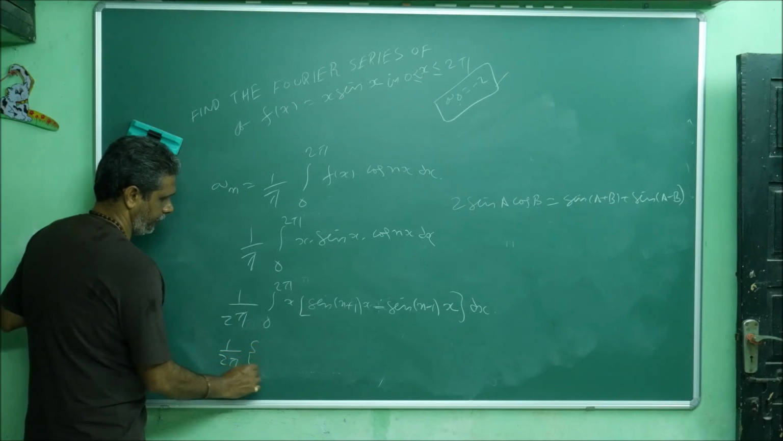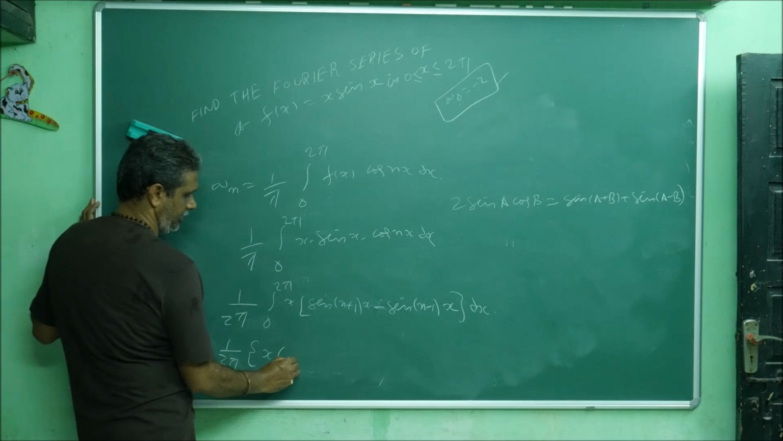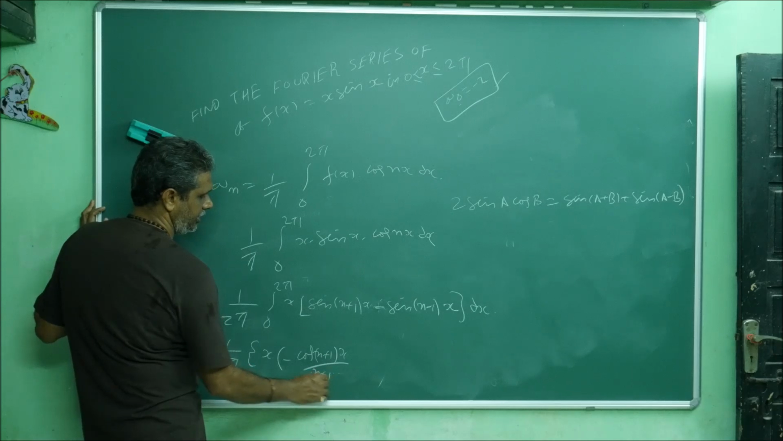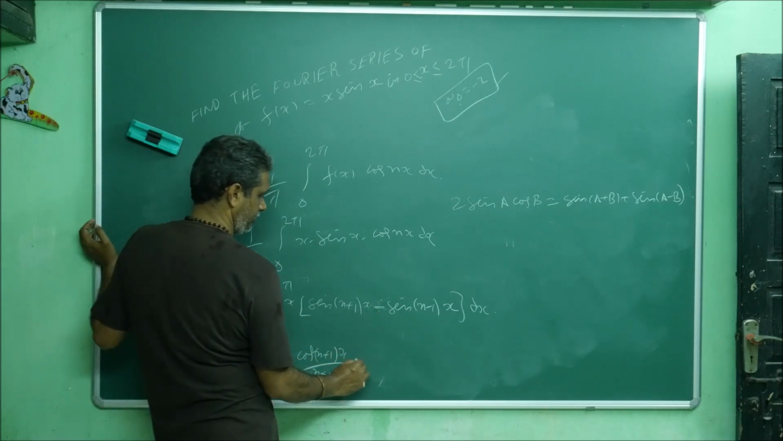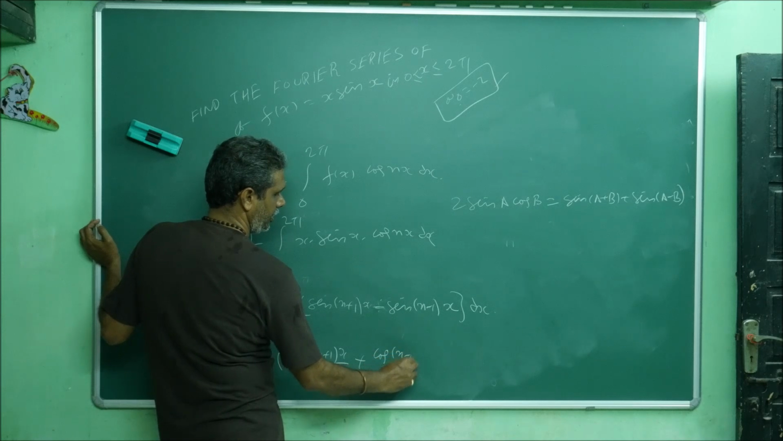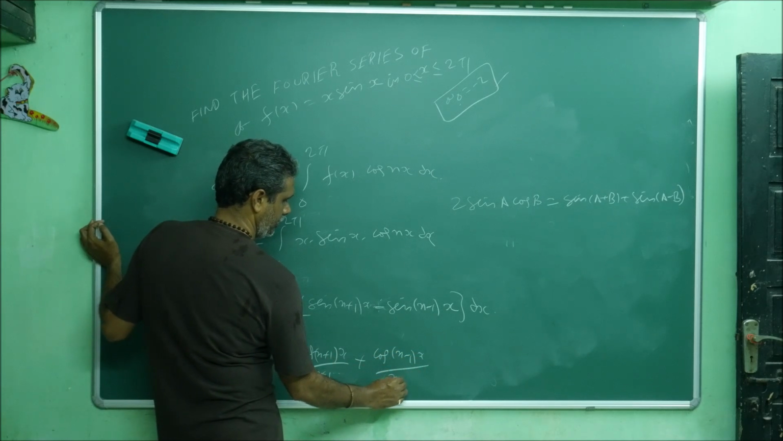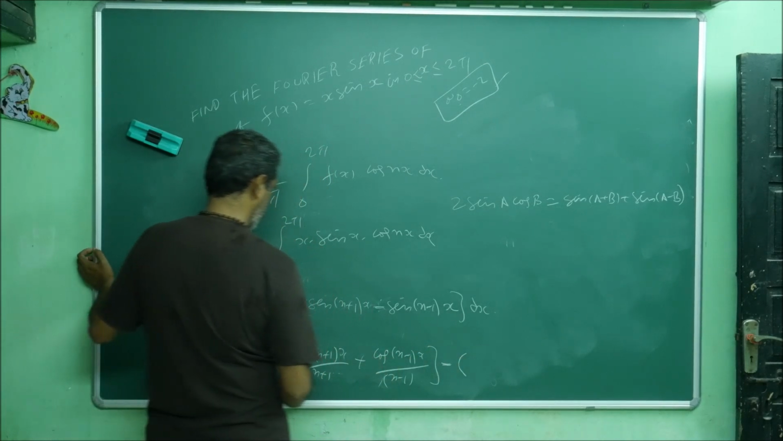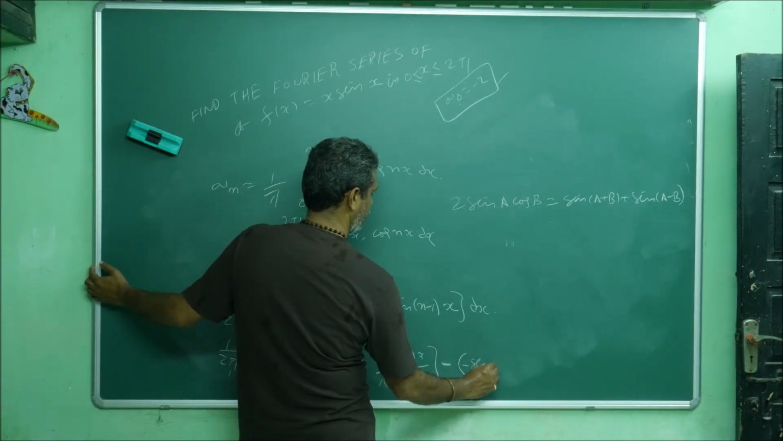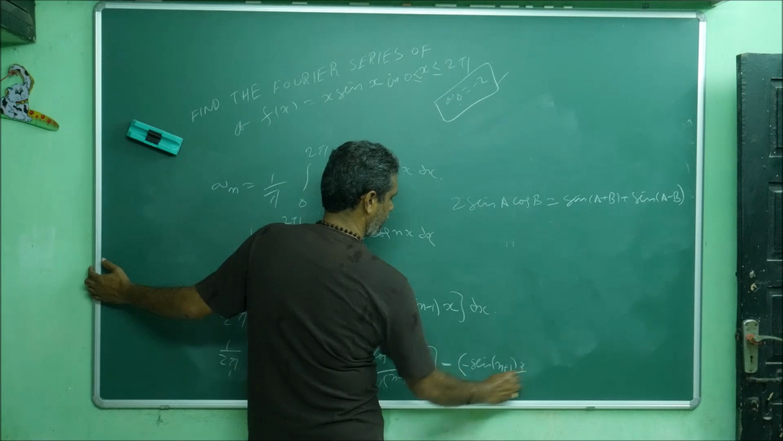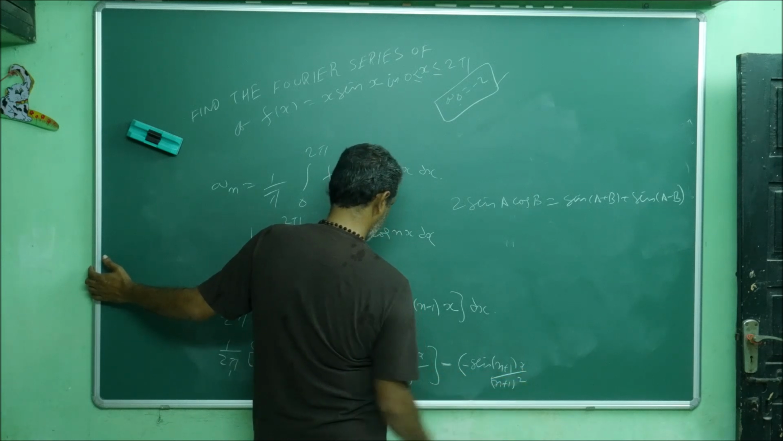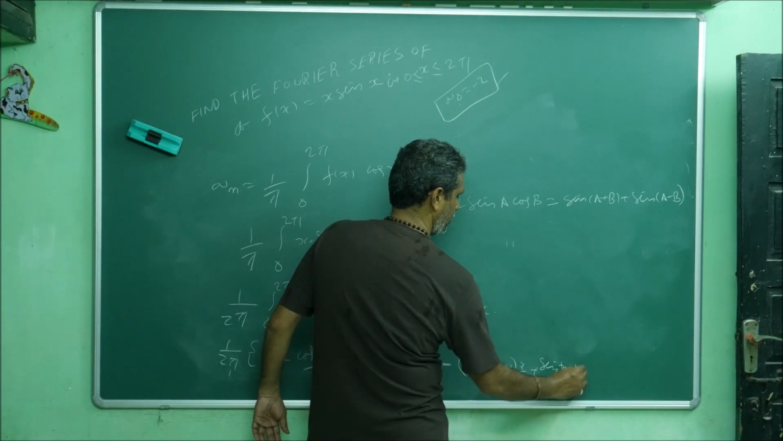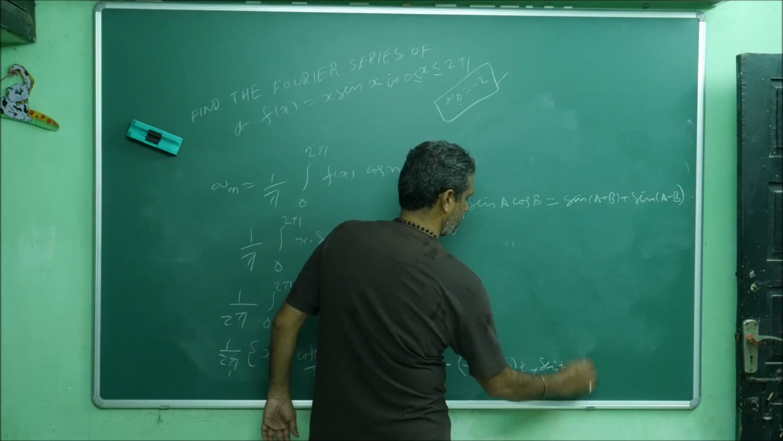Now integrate. 1 by 2 pi, x you can keep as it is, sin n plus 1 x integration gives minus of cos n plus 1 x divided by n plus 1, linear curve. Then this minus minus plus cos of n minus 1 x by n minus 1. Then minus of what you integrated, again you can integrate: minus of sin n plus 1 x by n plus 1 whole square, and plus sin of n minus 1 x by n minus 1 whole square.